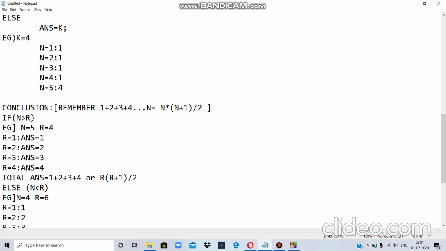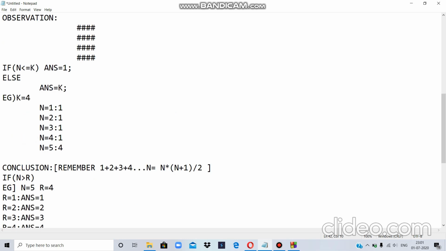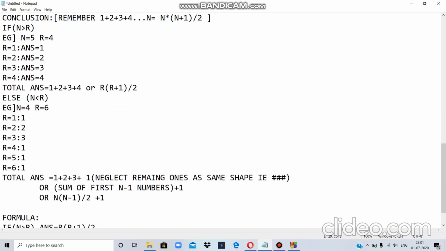Suppose I take r as 1, suppose I take only 1 as the number of days in the week. In that case, my answer will be 1. Why? Because of the formula I said earlier. Oh, my bad, it shouldn't be r, it should be k. Let's change it. This is r, r is 4, the maximum number of days, and k is the number of days I am taking.